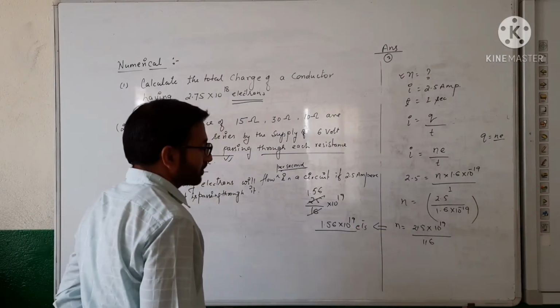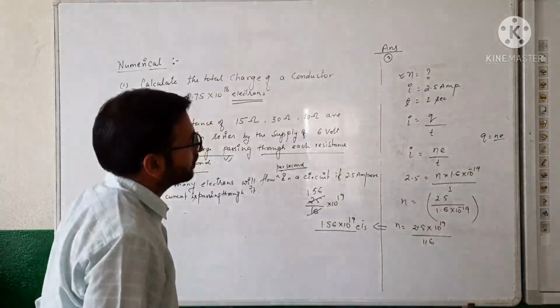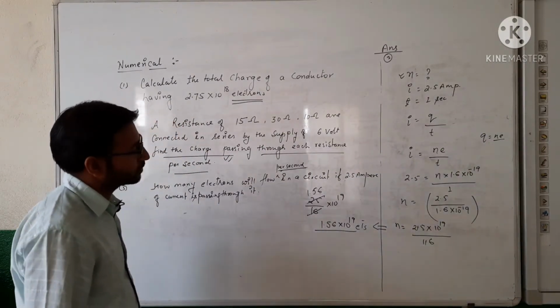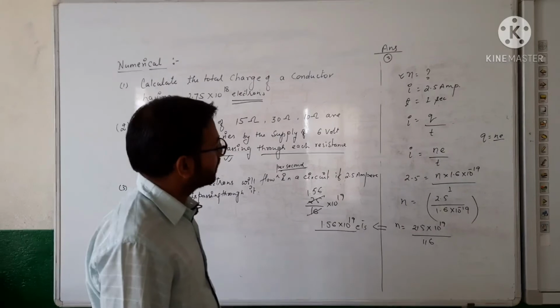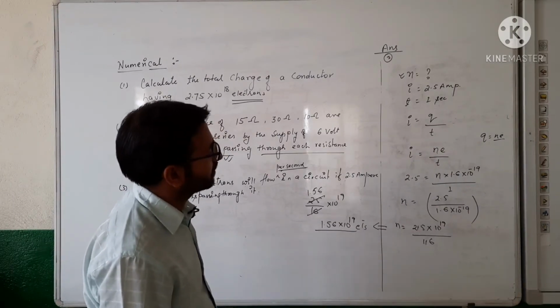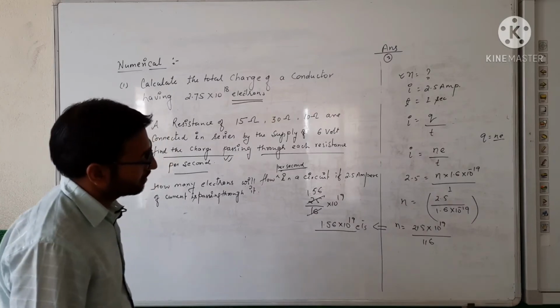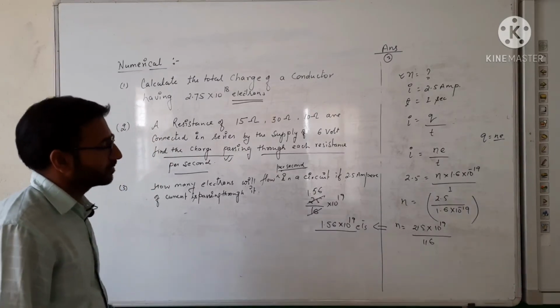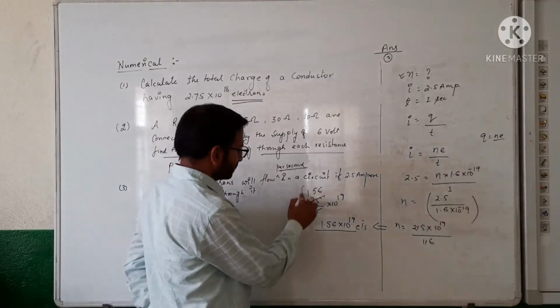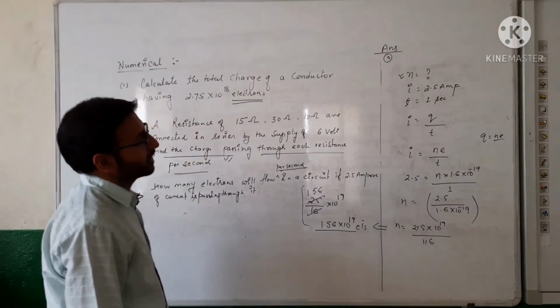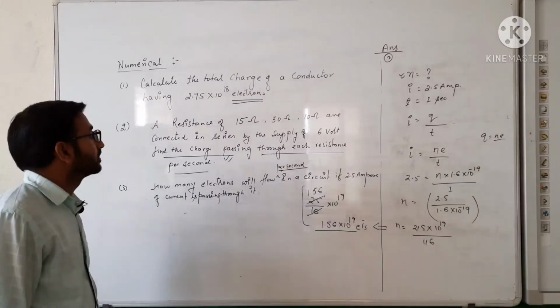electrons. Clear? So this is the value, 1.56 into 10 raised to the power 19. Rectify it fast. You can also check by using a calculator if you are not able to solve it, but in the examination, if this type of calculation comes, you will have to solve it manually. Got it? So do it fast.